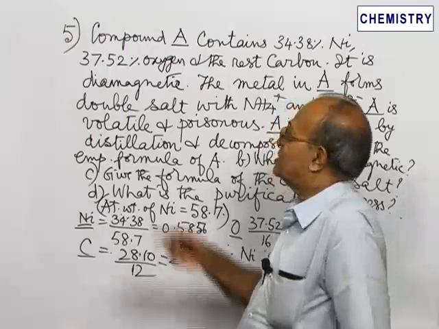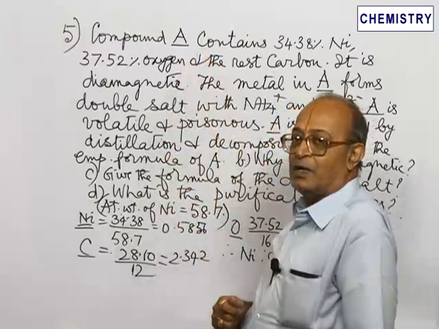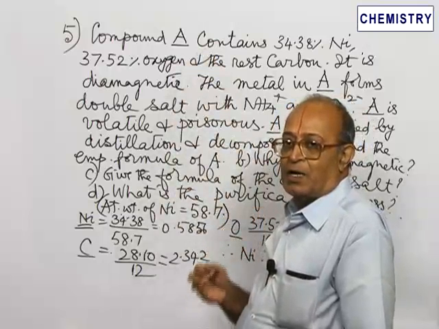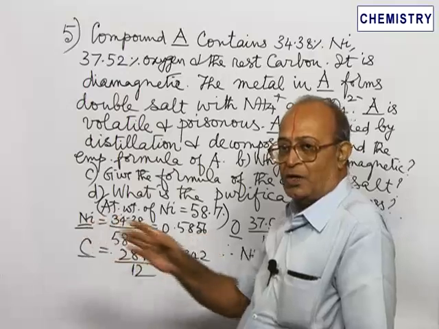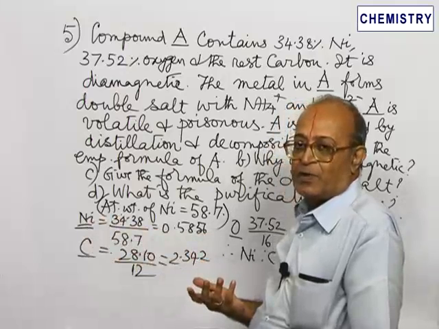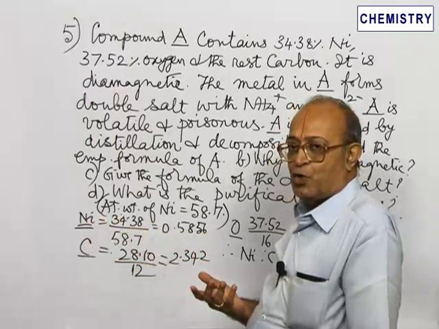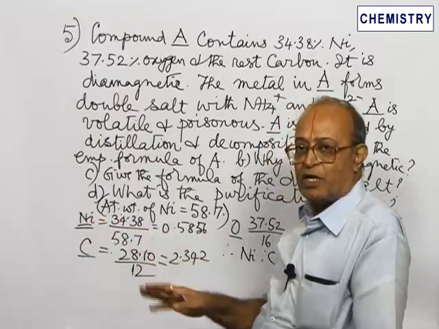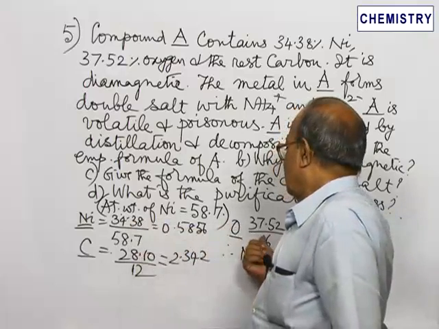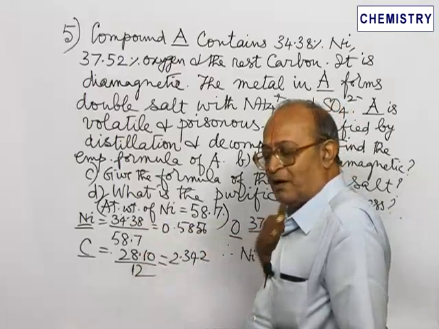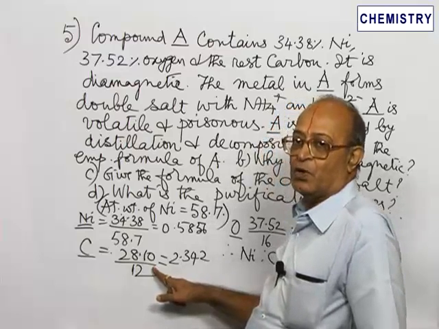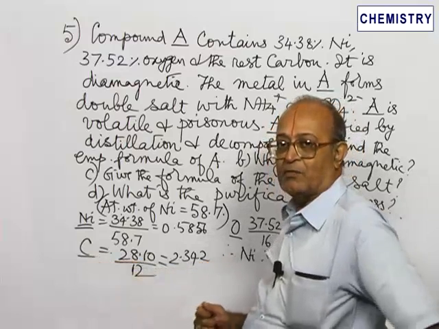Since the compound contains nickel, carbon and oxygen and no other element, if you add these three percentages, it should work out to 100. So 34.38% nickel, 37.52% oxygen and the remaining 28.10 is the percentage of carbon.